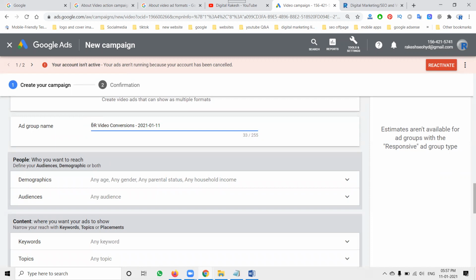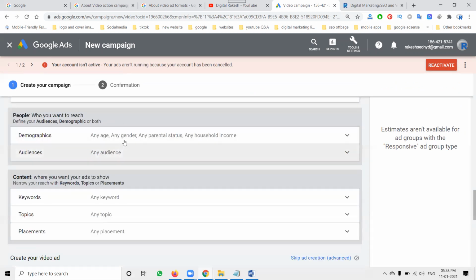So three steps will be common: campaign, ad group, ad. Which one will change? The ad will always change. Search will be text, display will be image, and app will be mobile. Coming to video, video will be video, nothing but YouTube. The last will be shopping, nothing but sales.